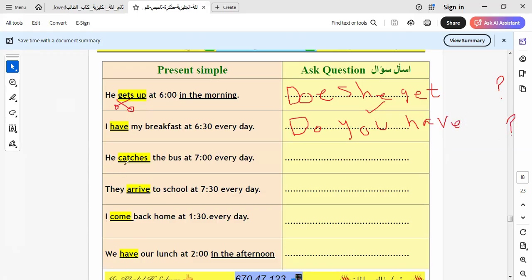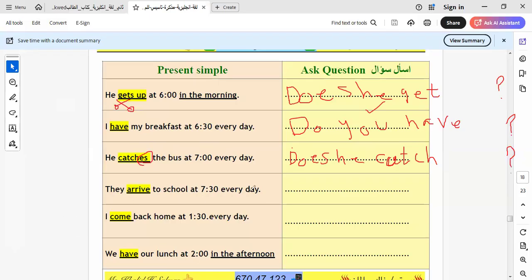Let's go to another one. He catches the bus at 7 every day. So it will be here does. Why does here? Because the verb is in the present simple form. So I put does. This is called a helping verb. Does he catch? And I put the verb in the stem form. And continue the rest of the sentence. I will leave you to continue the rest of the sentence and put a question mark at the end of the sentence. Let's go to another one.